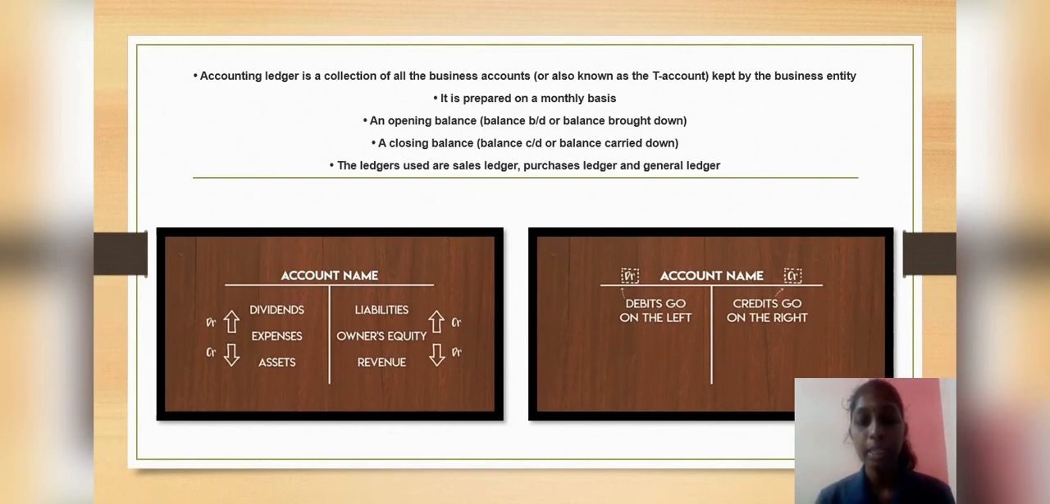The balance CD and the balance BD are obtained through the process of balancing the ledger account, and it is the amount that is inserted in the debit side or credit side of the account to make the debit side equal to the credit side and to ultimately balance the account.